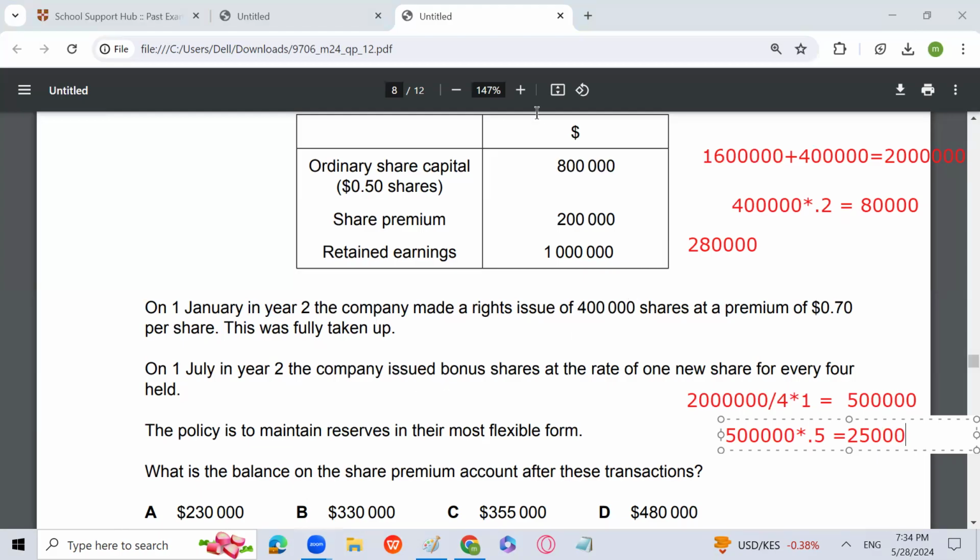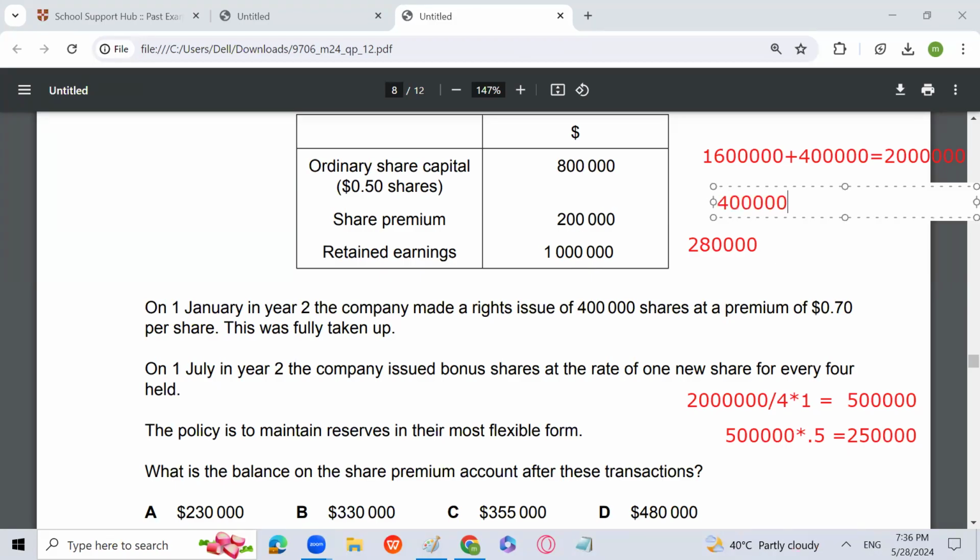Just a minute. Okay. So the premium is basically 0.7. That is not 0.2. So 4 lakh into 0.7. That is going to be 2,80,000. So 2,80,000. Okay. And we will add it, that is 4,80,000. And then we will subtract 2,50,000 out of this to get the remaining premium will be 230,000, which is written over here. So that's fine now.